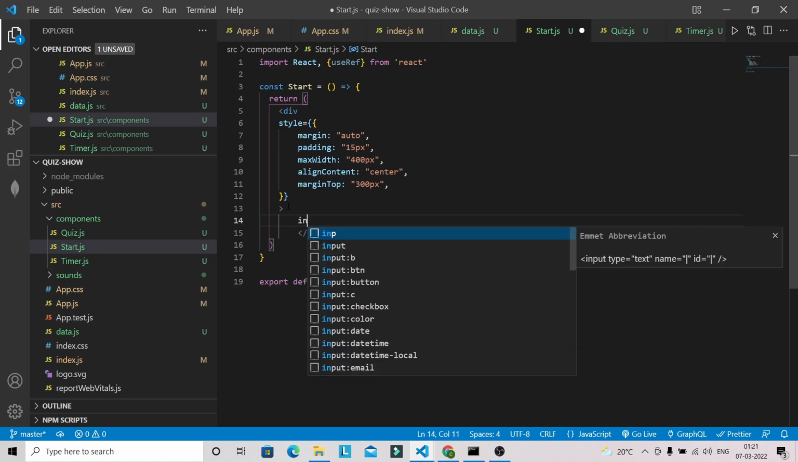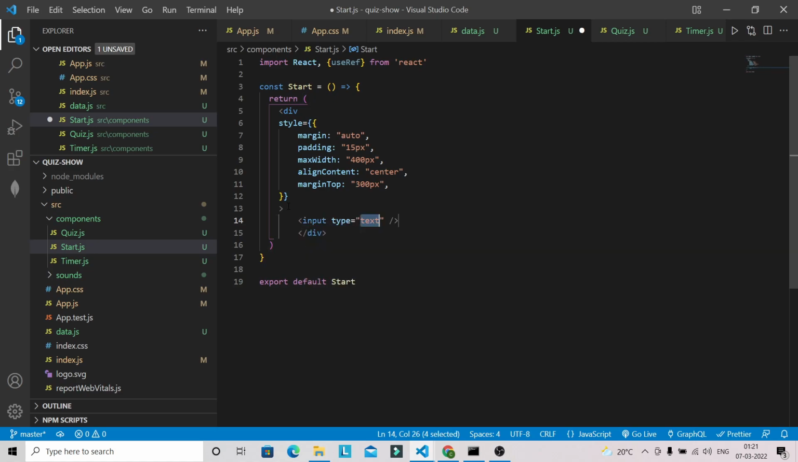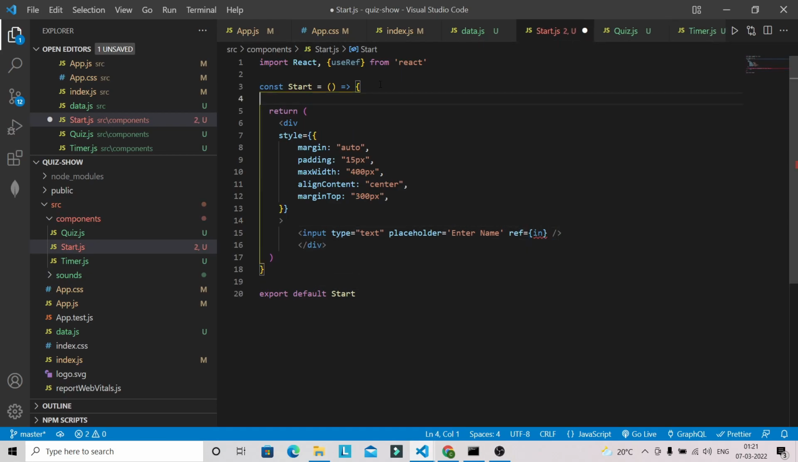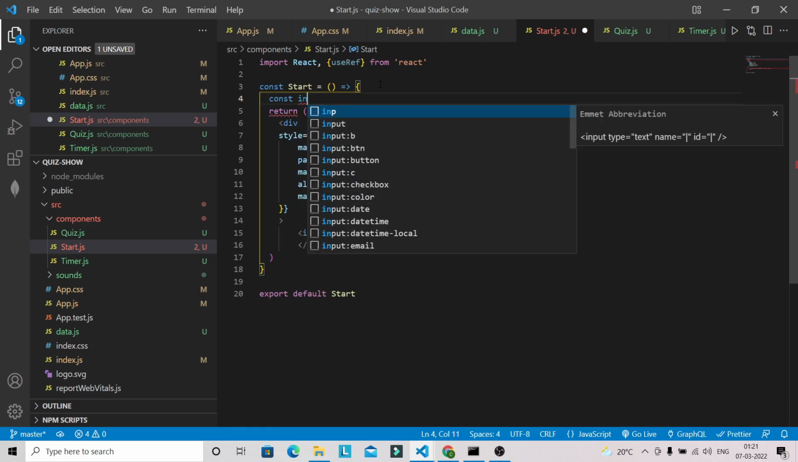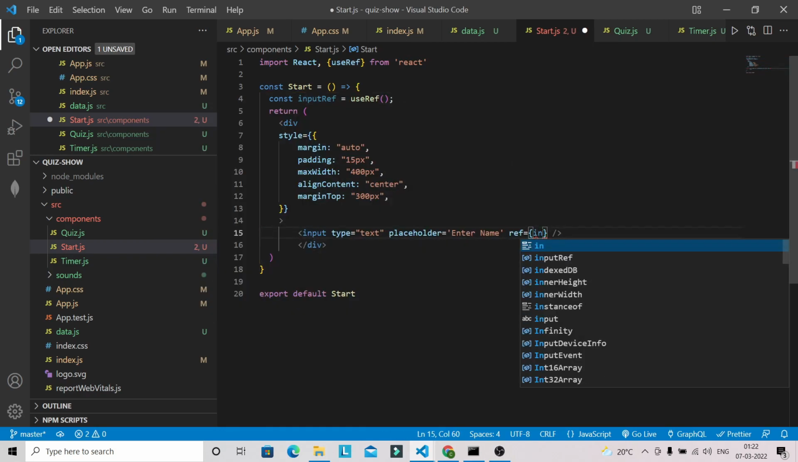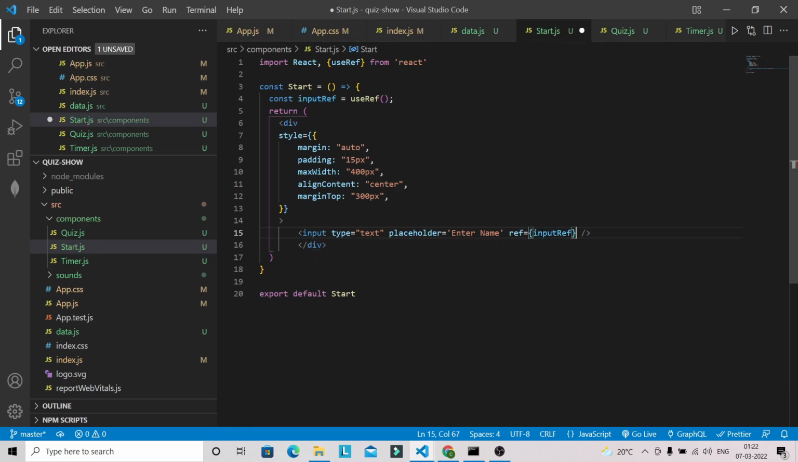So this is the inline styling I'm going to use for this div, and after that I'm going to have an input field. Type will be text, placeholder will be like enter name, and ref, so it will be inputRef. So we need to define inputRef here. So inputRef, useRef, and we can pass here inputRef. Okay, and after that we have to give a bootstrap class name here, so form-control.